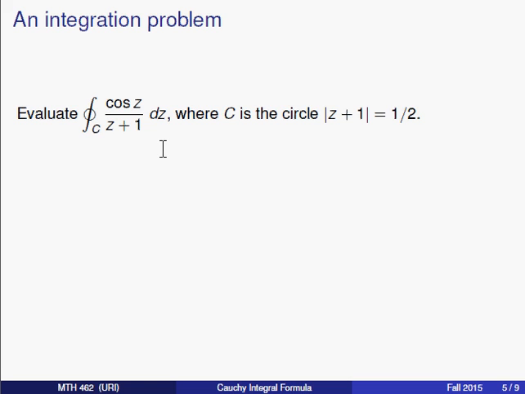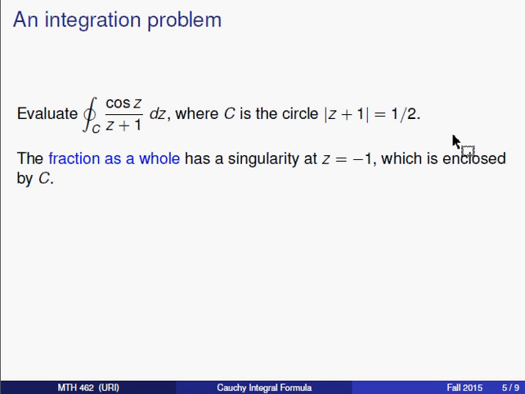Let's evaluate an integral. The integral we want to evaluate is cosine of z over z plus 1. If you were to try and parameterize this and turn it into a couple of real integrals, you'd be hopelessly stuck. This is an integral that we definitely cannot do when the variable is a real variable. You may recall similar integrals that your calculus teacher showed you, to tell you that you don't know everything once you go through second semester calculus. We're going to evaluate this along the contour C, where C is the circle with center minus 1 and radius 1/2.